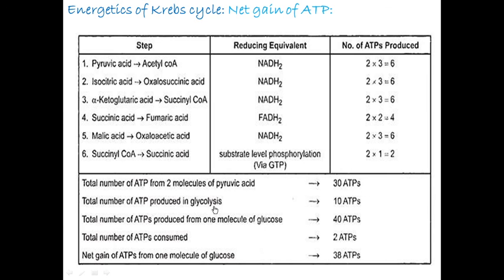Total number of ATPs produced in glycolysis are 10 ATPs. Total number of ATPs produced from 1 molecule of glucose 14 ATPs. Total number of ATPs consumed 2 during the first and third stage of glycolysis. Net gain of ATPs from 1 molecule of glucose, that means after breakdown of 1 molecule of glucose, it gives 38 ATPs. Thank you.